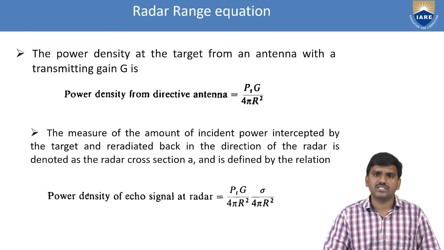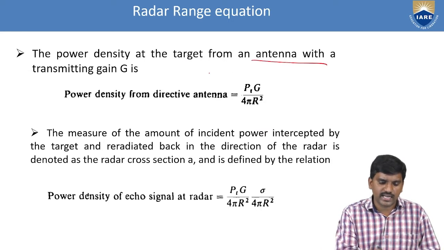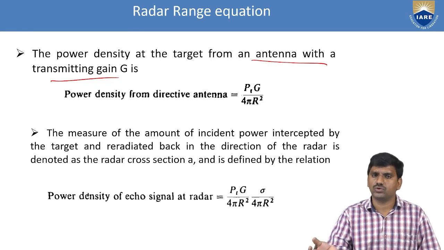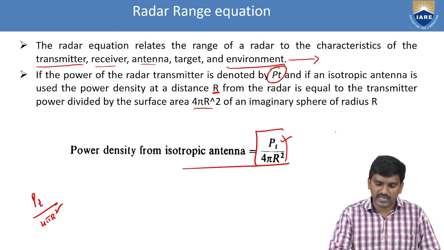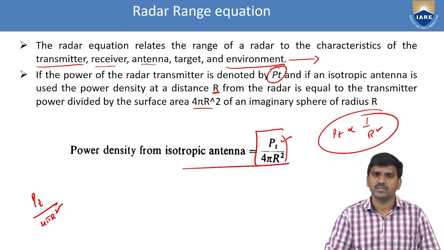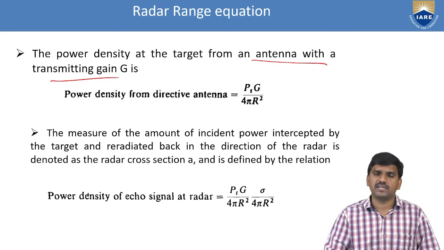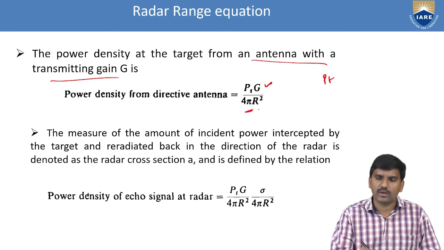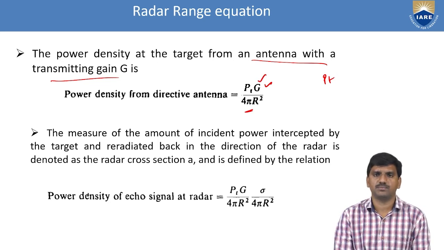Next, the power density at the target from an antenna with a transmitting gain. In the previous equation, we did not include any gain or any other parameter. We just talked about the transmitting power along with the range R. Here the relationship between PT and R is inversely proportional. The transmitter power density is inversely proportional to the range. Next, with the transmitting gain, the power density from a directive antenna is PT into G by 4 pi R square. So here the term includes the gain of the transmitter or receiver.